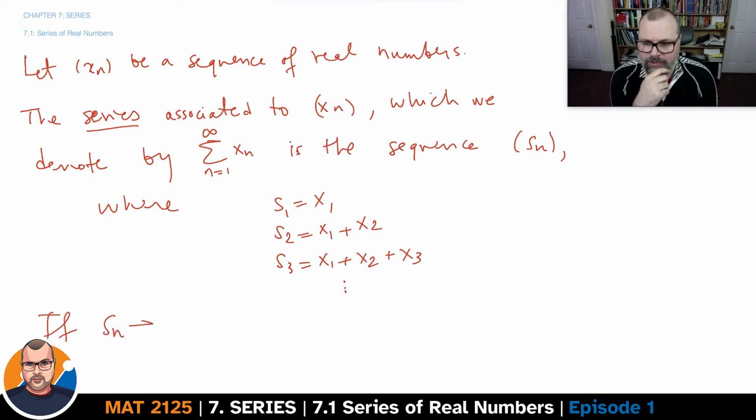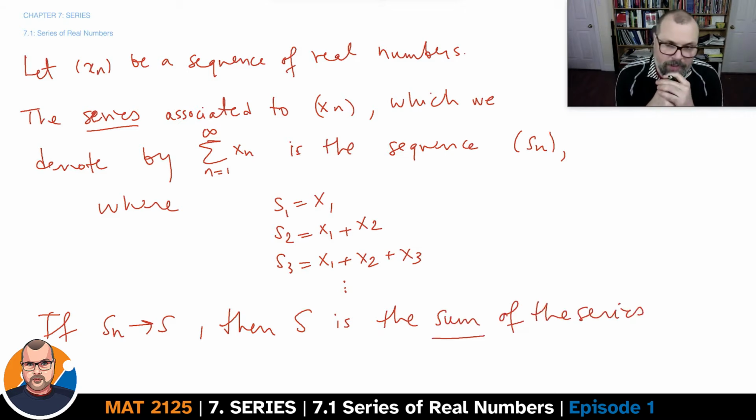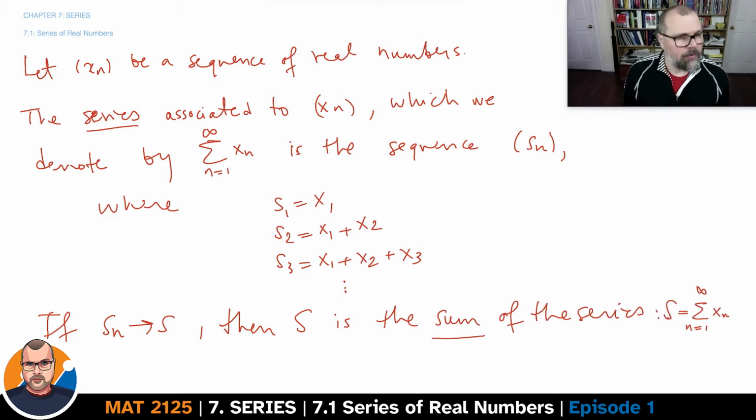If the sequence of partial sums does converge, we say that S is the sum of the series, and we would write it so. But this only makes sense if the sequence of partial sums converges. If it doesn't converge, this is not a real value. The x_n's are the terms of the series. The S_n's are the partial sums.